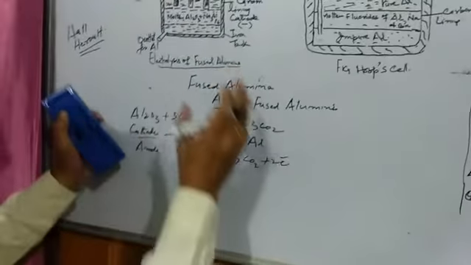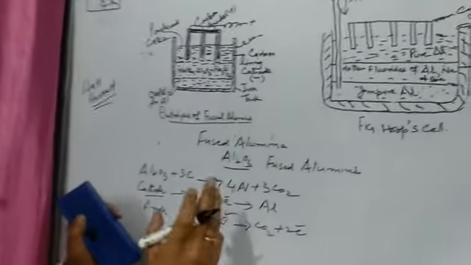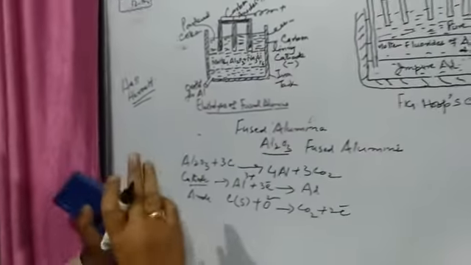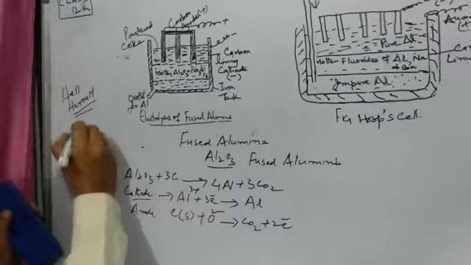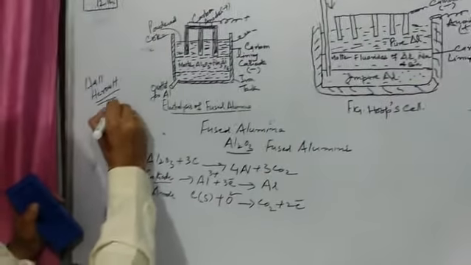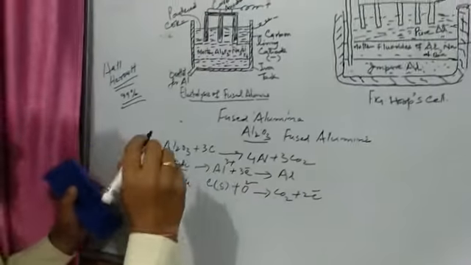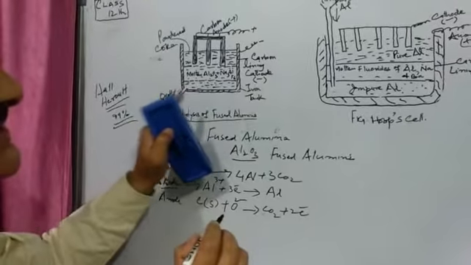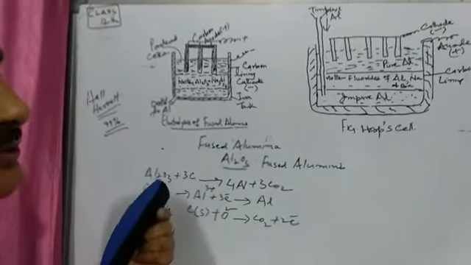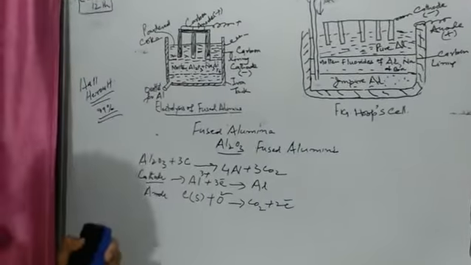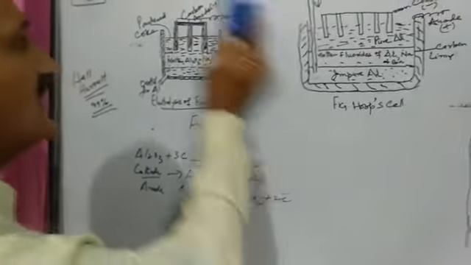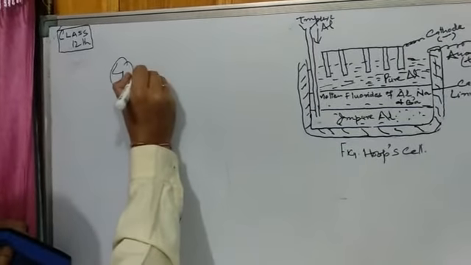So as a result of this electrolysis, we get aluminium from this outlet. But this aluminium is 99% pure. This is not 100% pure. So this 99% pure aluminium is further purified by a process known as refining, and that will be the fourth and final step in the extraction. Coming to the final step, that is refining.